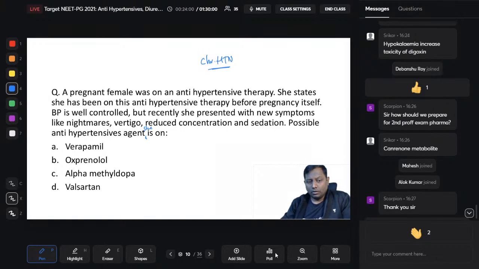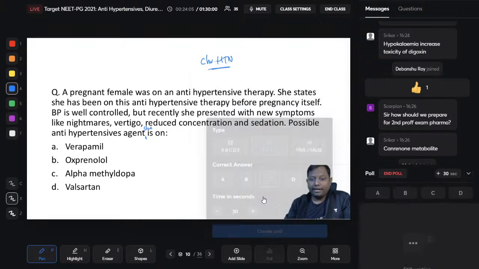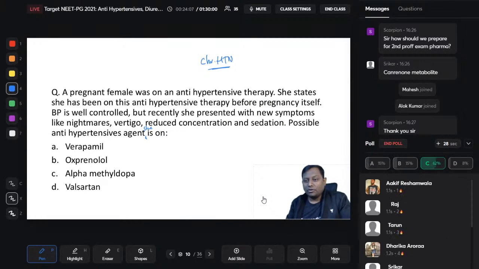I hope all of you have already read the options clearly and you are ready to mark them. Once again, please go ahead. Verapamil, oxprenolol, alpha methyldopa, valsartan. Okay, all of you please try. All the students who are live right now, please try marking.